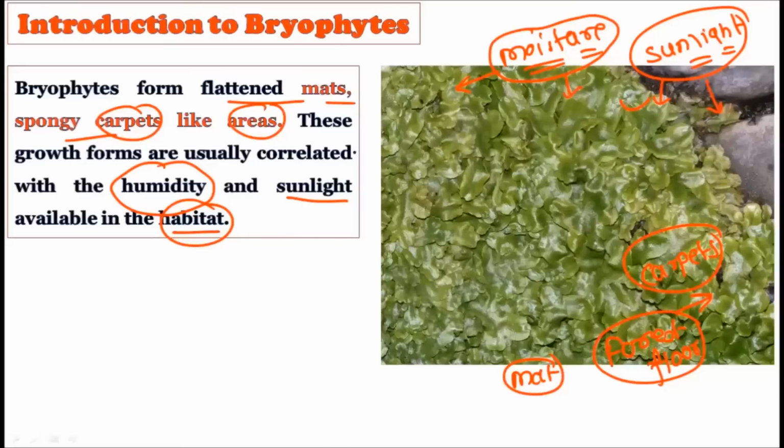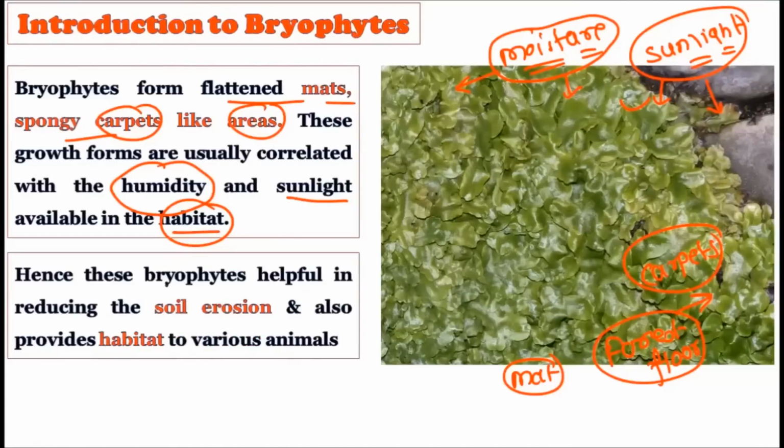That is why these bryophytes are famously known for their ecological roles, such as reducing soil erosion. As you know, soil erosion is the removal of the soil by water. When there is a flood or heavy rain and the upper fertile layer of the soil is removed by this water, this phenomenon is called soil erosion, and it greatly reduces the fertility of the soil.